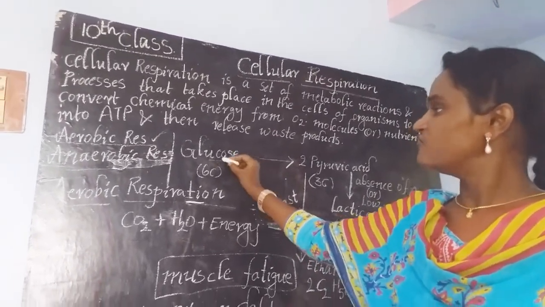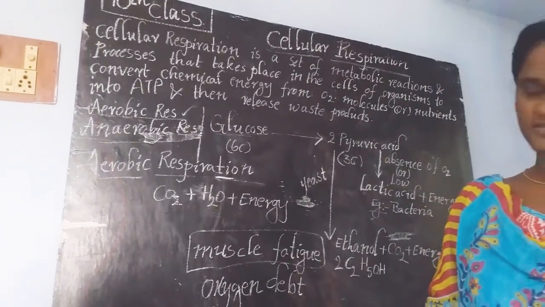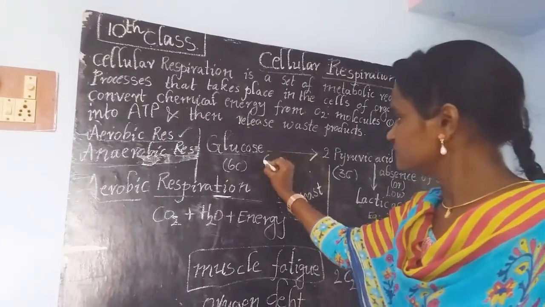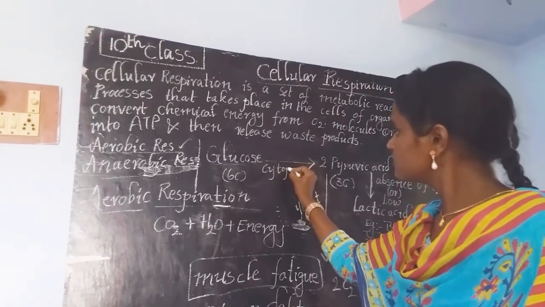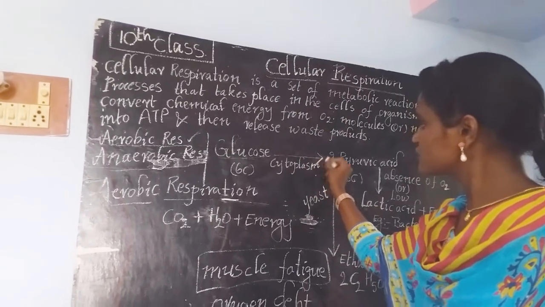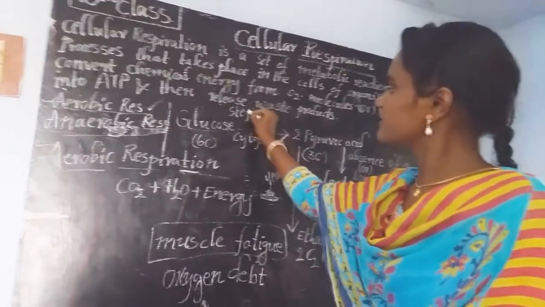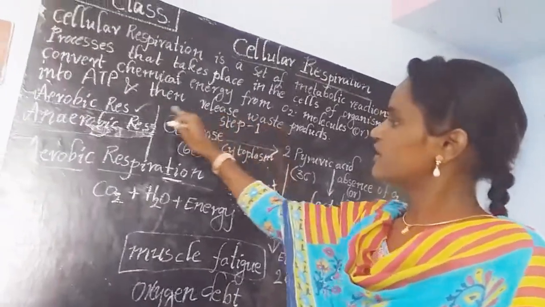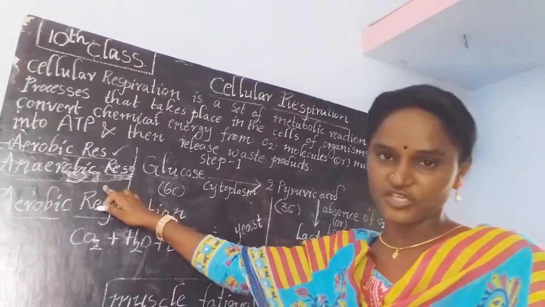See here children, the division of glucose in the cytoplasm is the first step of cellular respiration, the first step for both aerobic respiration and anaerobic respiration.